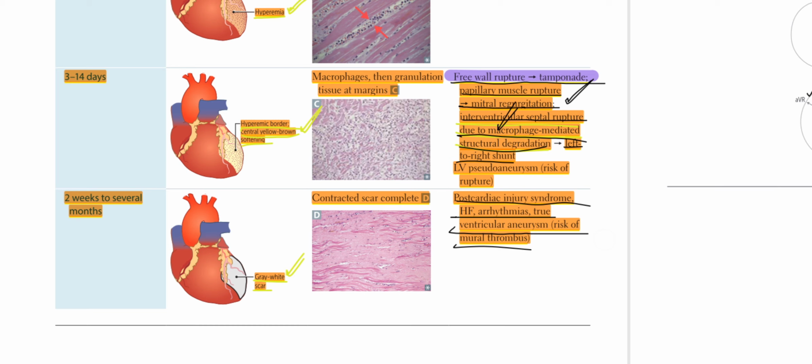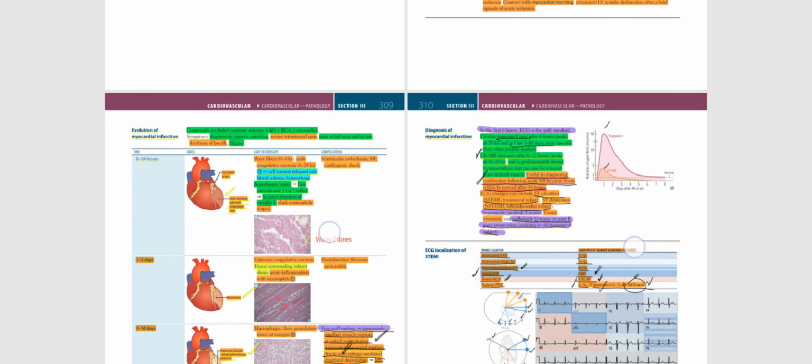From 2 weeks to several months, there would be a gray-white scar, and a contracted scar would be complete. The complications would be post-cardiac injury syndrome, heart failure, arrhythmias, true ventricular aneurysm, risk of mural thrombosis.